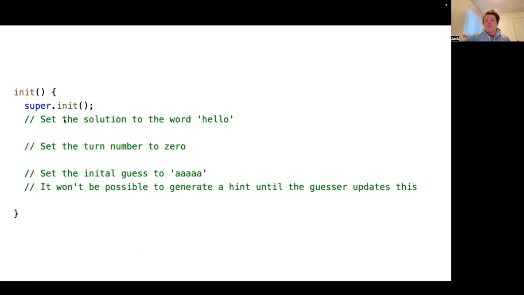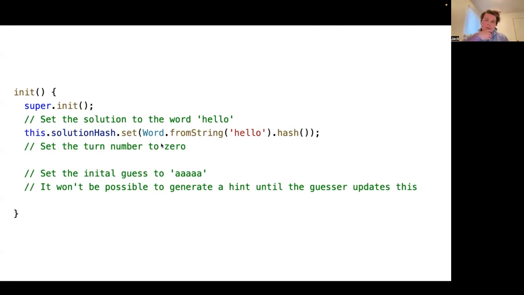Okay, so let's jump into the init method. The first thing that we're going to do is set the solution to the word hello. And so this is pretty straightforward. We call this solution hash set. I'm sorry, we can access solution hash through this because we used the state decorator earlier. We can call the set method, and then we can pass in any value that we can set to a field. Solution hash is a field.